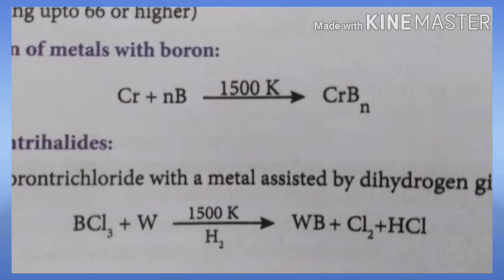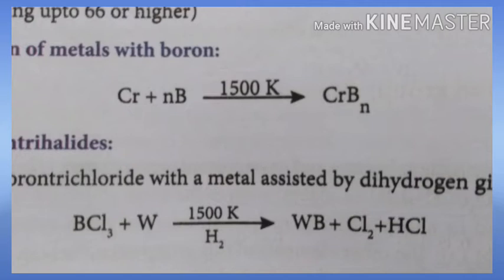The first method is the direct combination of metals with boron. Boron reacts with chromium; see the picture. Boron reacts with chromium at 1500 Kelvin. It forms chromium boride, and n is also mentioned, so it may range from 11 to 66.